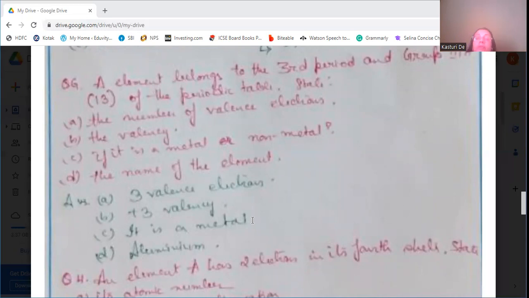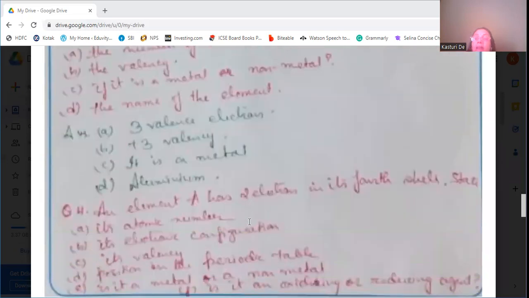So the valency will be +3, as it has 3 valence electrons, so it will give off its 3 valence electrons to form the octet. As it is giving off the valence electrons to complete its octet, therefore it's a metal. Metal always gives away its valence electrons to form the octet. The name of the element is aluminium.